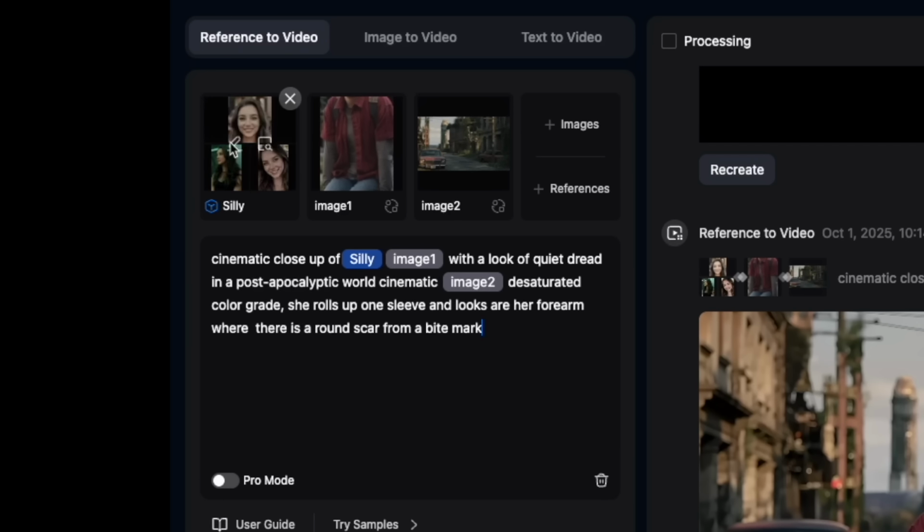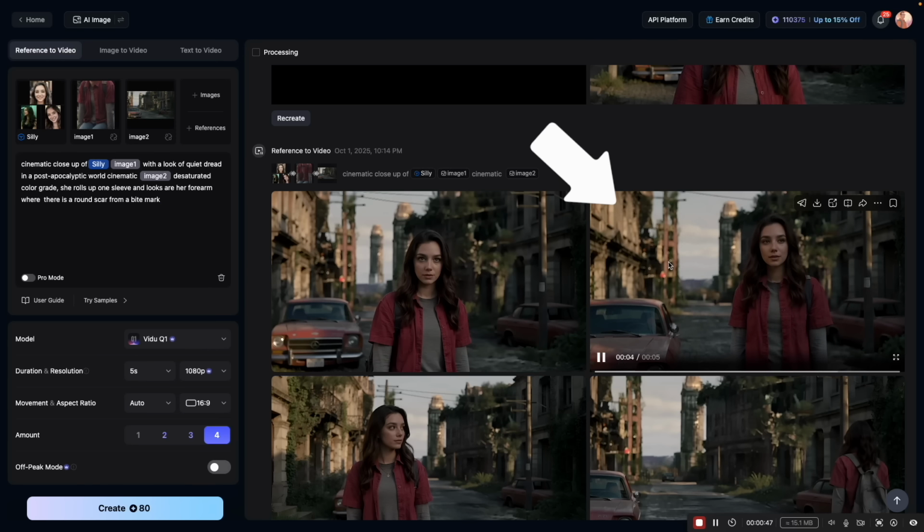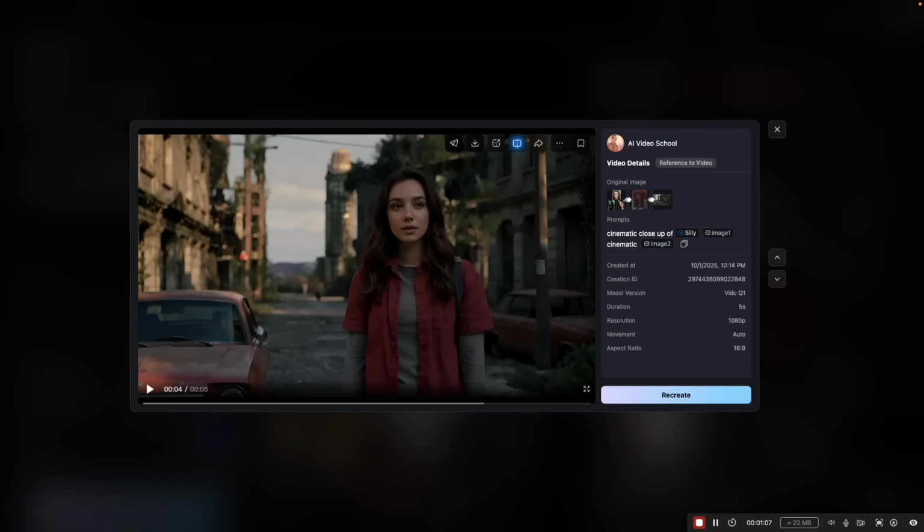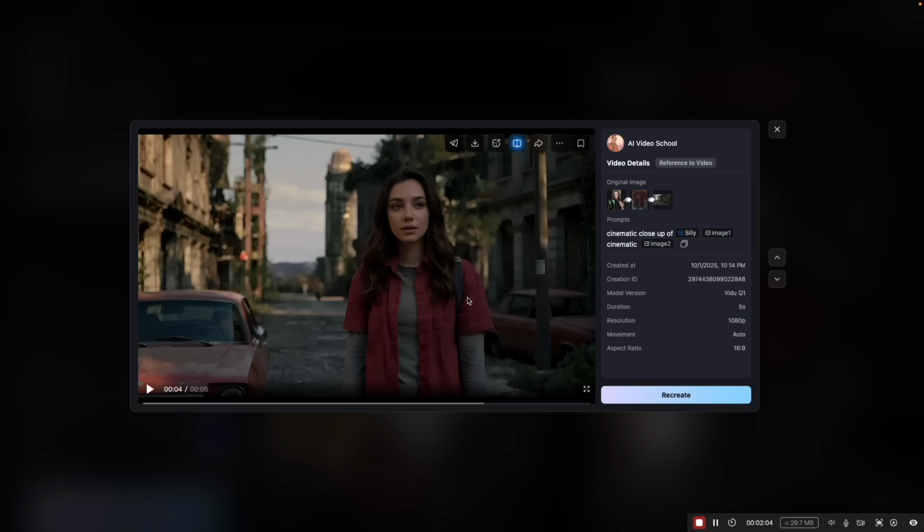Because I think the videos end up looking better, here's a little trick I like to do. So right now we're using 3 images here for her face. We're using 1 image here. That's like 4 images that it's got to kind of cobble together. I like this one. This one turned out pretty well, I think. That's pretty close. Even if you look at their pictures, she doesn't look quite the same necessarily. So since we've got her in the right cinematic lighting and in the right outfit, it looks like her, we can go to this button here that says capture frames to references. So we'll just click that button.